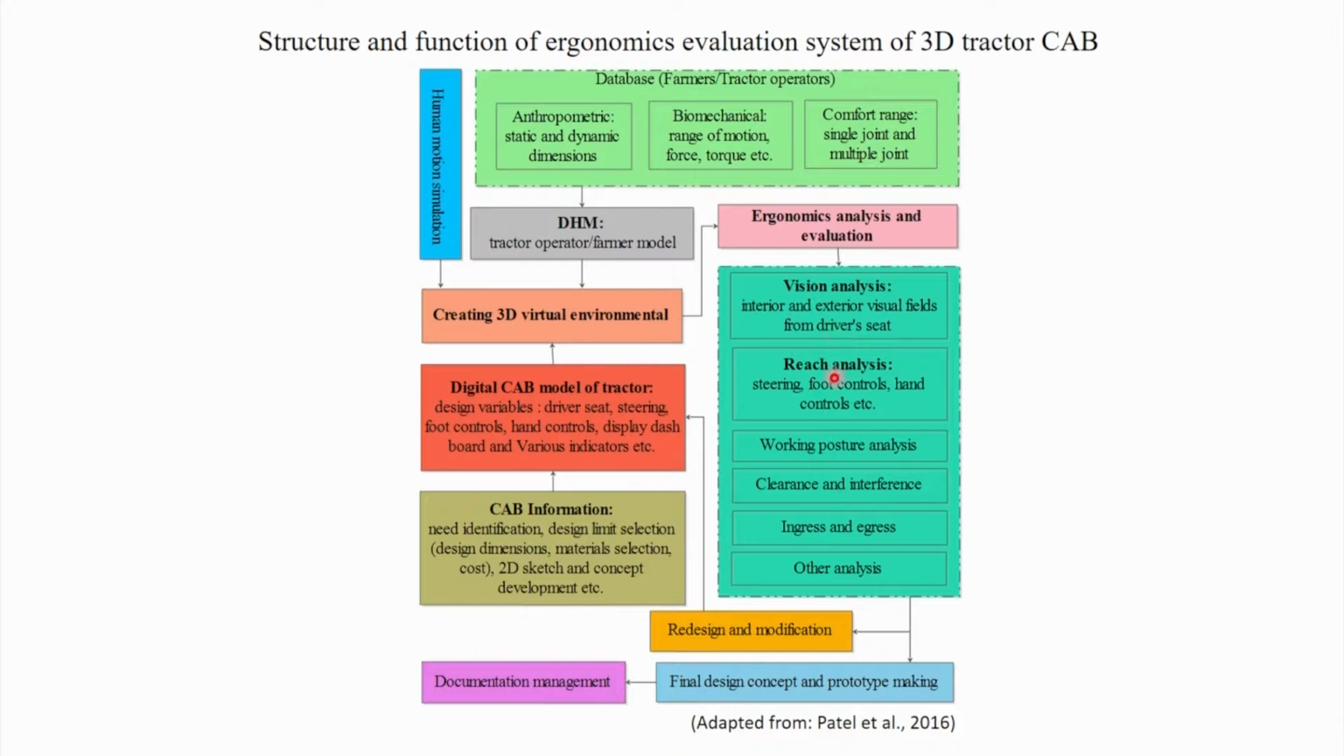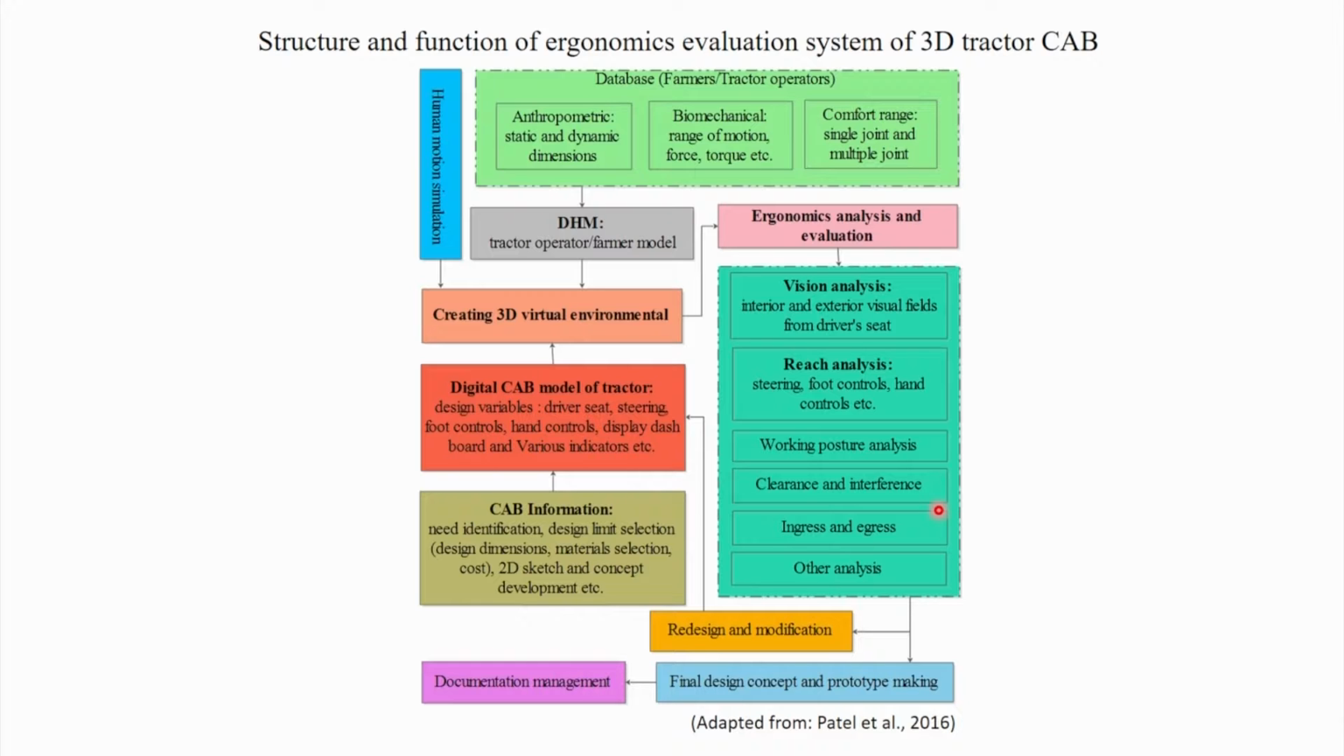Then following all this evaluation, if we find that everything is okay as per our requirement and there is no problem, all the digital human models derived from the targeted user population can operate all these functions comfortably, efficiently, then we can go for final design, finalization of the design concept, and we can go for prototype making and at the same time documentation.